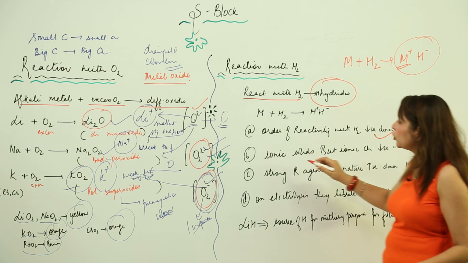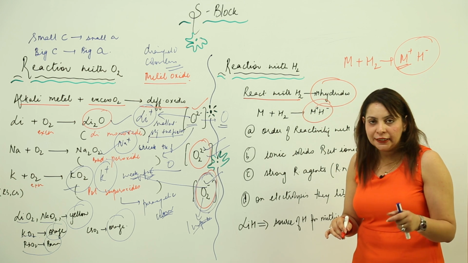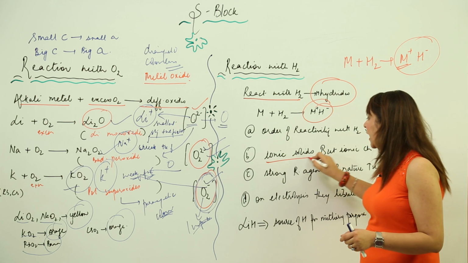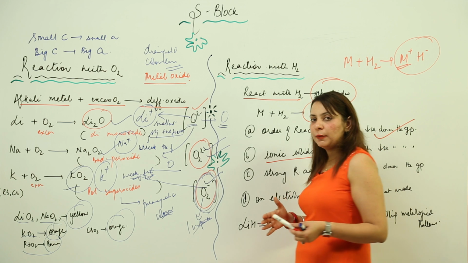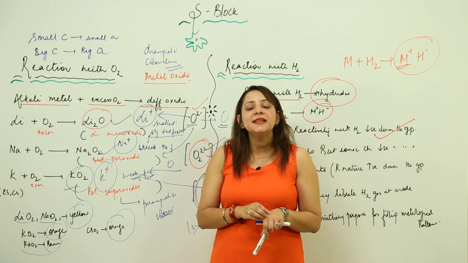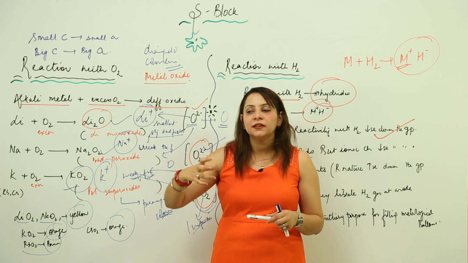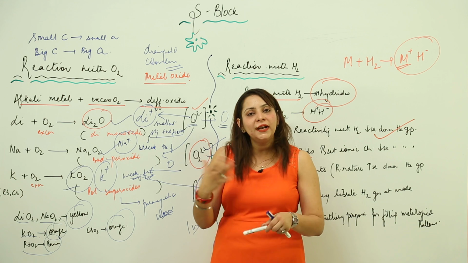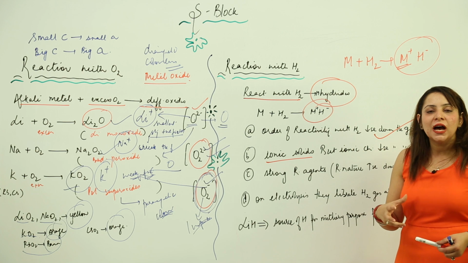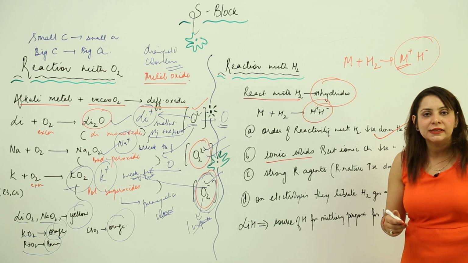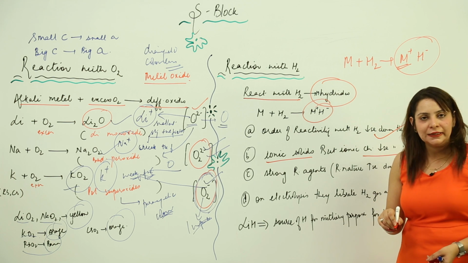And if we talk about what kind of bonding they share, they are particularly ionic solids, they have ionic bonds. But as we move down, the polarization character comes into view. And what is polarization? I think you remember we did it in chemical bonding as well. Polarization is the distortion of the electron cloud of an anion by a cation, and as a result we have some amount of covalent character present in the ionic bond. The same thing happens in this case. As we move down, the size is increasing, therefore polarization is increasing, and that is the reason the ionic character is decreasing and the covalent character is increasing.